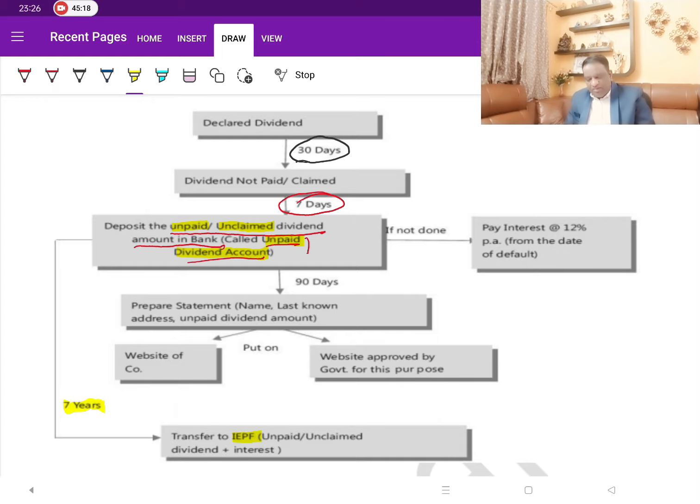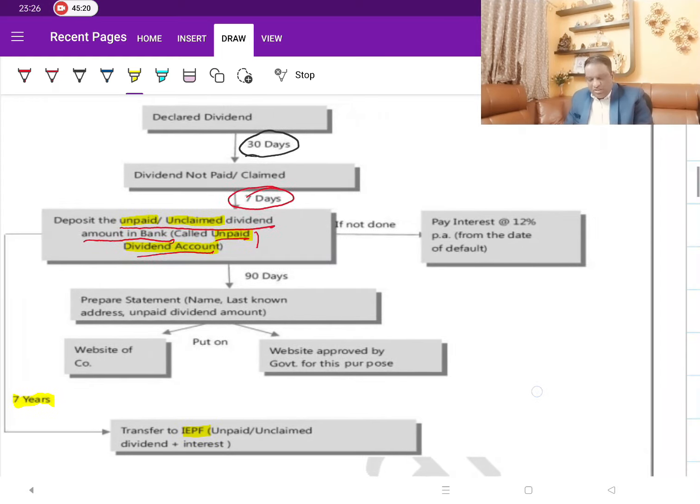And in between, there is one more concept, which is 90 days. After transferring to this unpaid dividend account, what the government is saying now is, many people are unaware that there is an unpaid dividend account which they need to collect from the companies. So let the people know that it is their money and they are not collecting it.